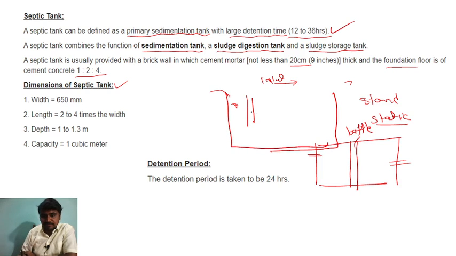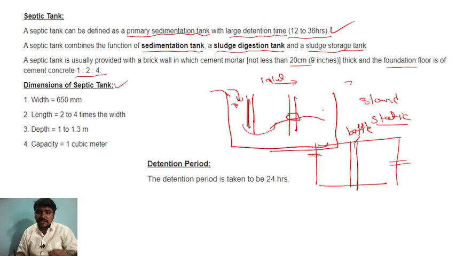So this is the tank. This is the first baffle wall and this is the second baffle wall. The water or the waste will come here and go like this, and there is an opening. Sometimes it will come from here. It will be detained or stand here, the solid particles will settle at the bottom, and the water will go out. Okay.